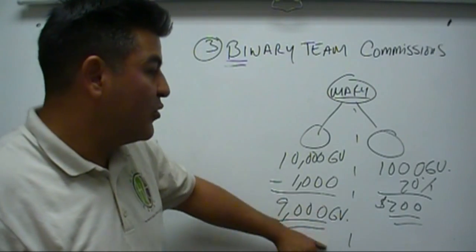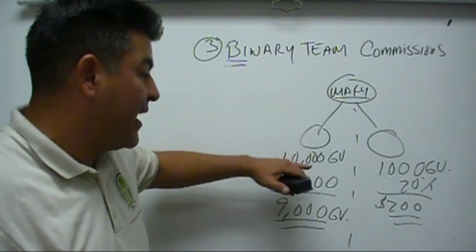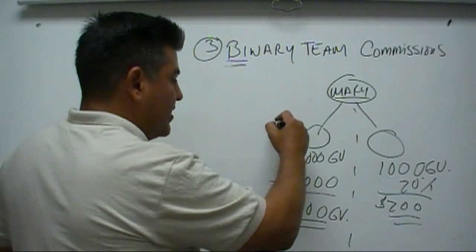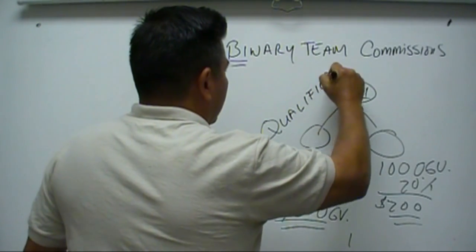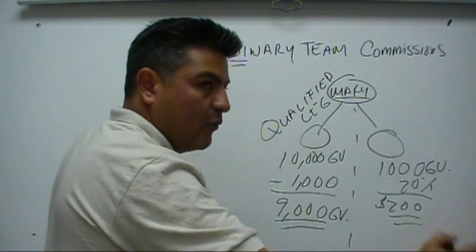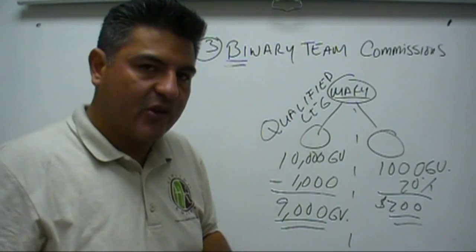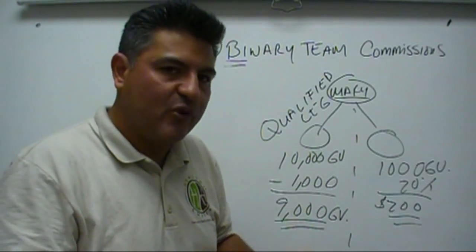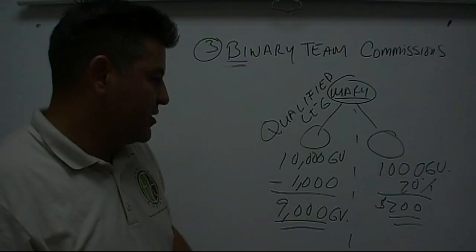So even though you got paid 1,000 GV here, the remaining balance on your qualified leg, again, we're going to call this a qualified leg, is going to carry forward to the following week. The binary team commission pays weekly. Okay? Just like the fast start pays weekly, so does the binary team commissions.